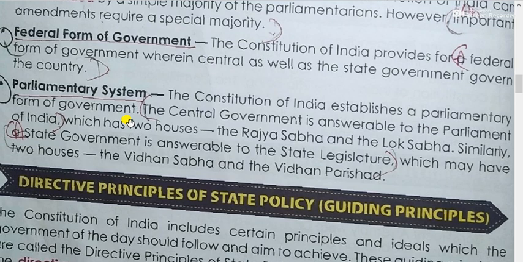The Constitution of India establishes a parliamentary form of government. Whatever decisions are taken in the parliament are implemented. The central government is answerable to the Parliament of India. There are selected leaders in the parliament, so the leading government is answerable to the parliamentarians sitting there.